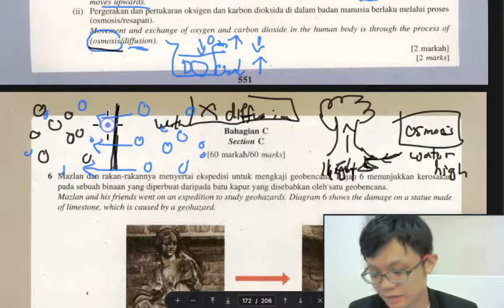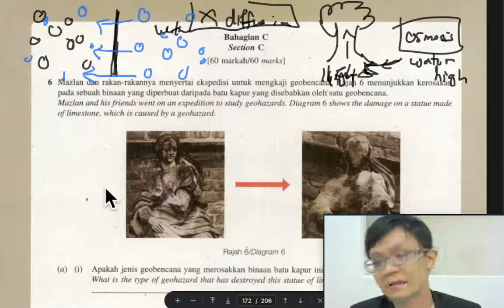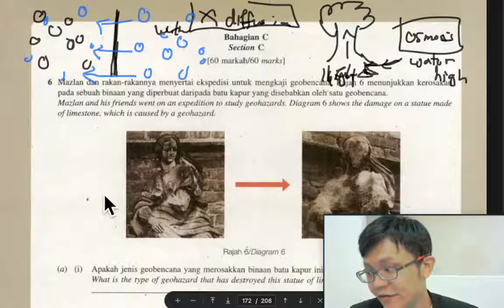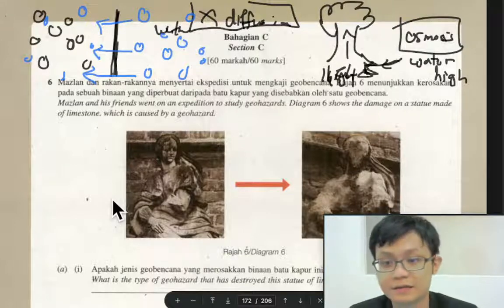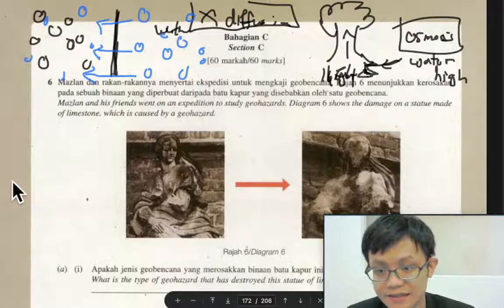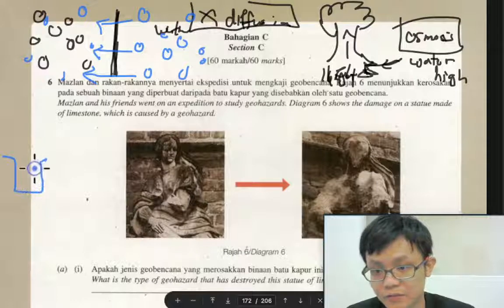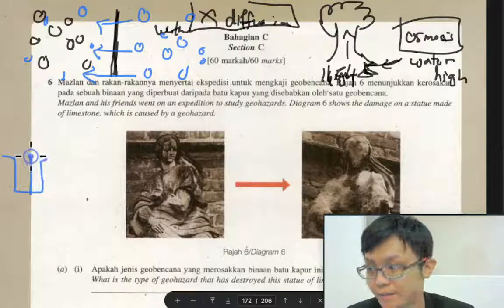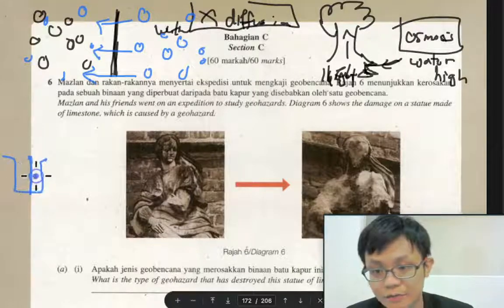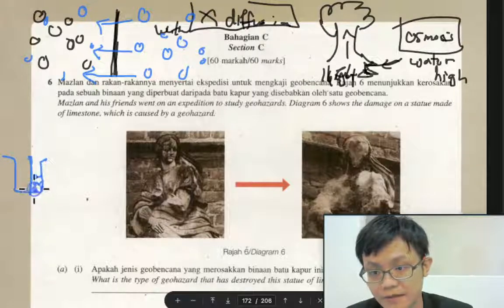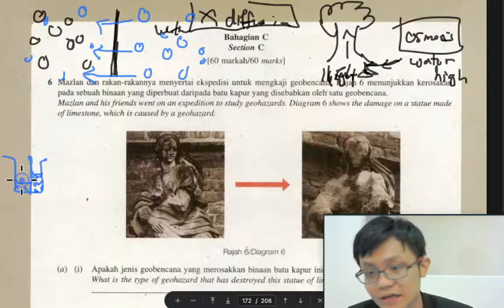through osmosis. Another example of osmosis, maybe I can draw like something like this. Let's say this is a beaker. If I want to draw osmosis, I put like this, something block them. Then here I put a lot of the particle. Here I put lesser particle. This is the liquid. If this liquid is the same.